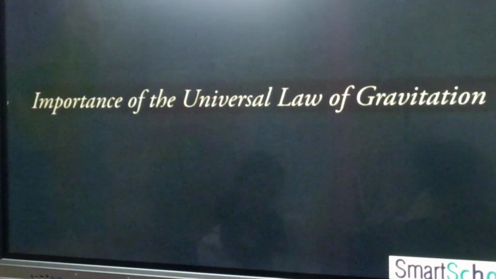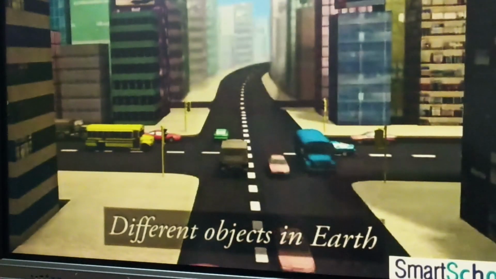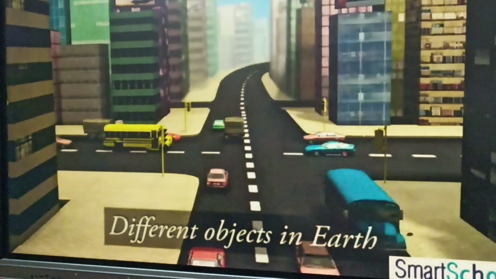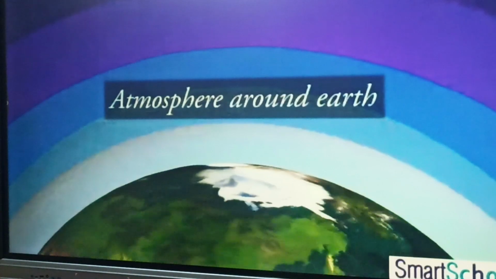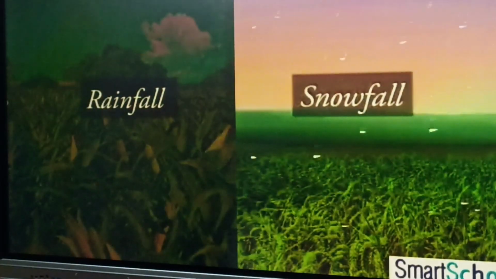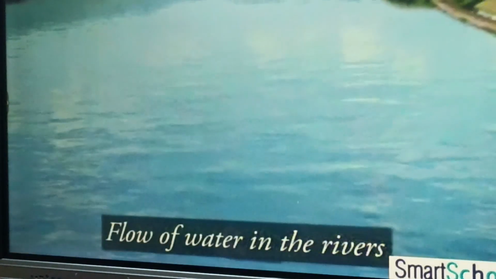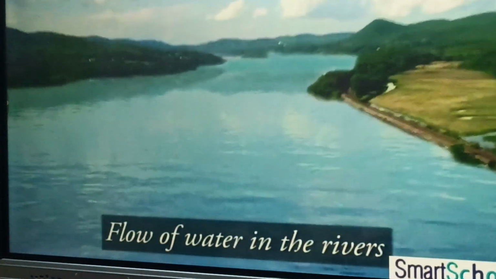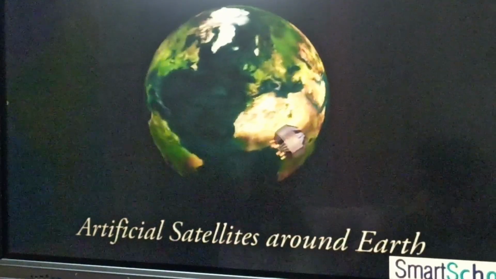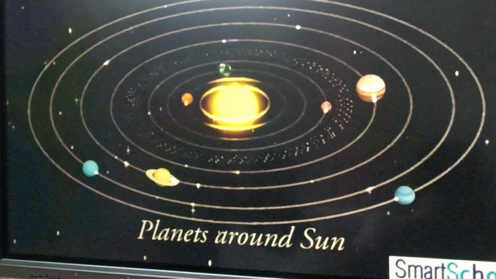Importance of the universal law of gravitation: it explains several phenomena such as the binding of the terrestrial objects around the Earth, the holding of the atmosphere around the Earth, rainfall and snowfall on the Earth, the flow of water in the rivers, revolution of artificial satellites around the Earth, revolution of the planets around the Sun,